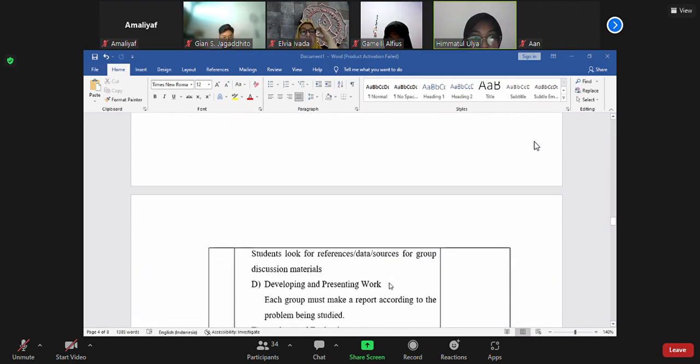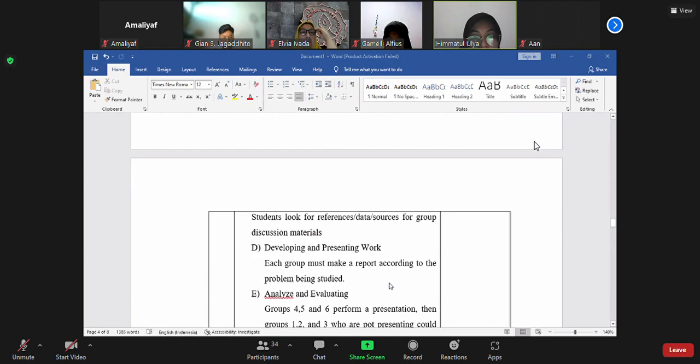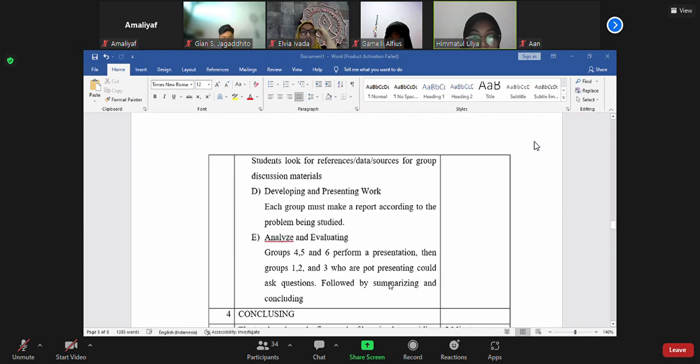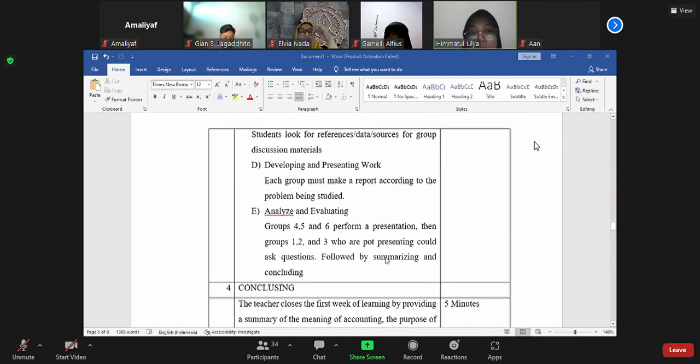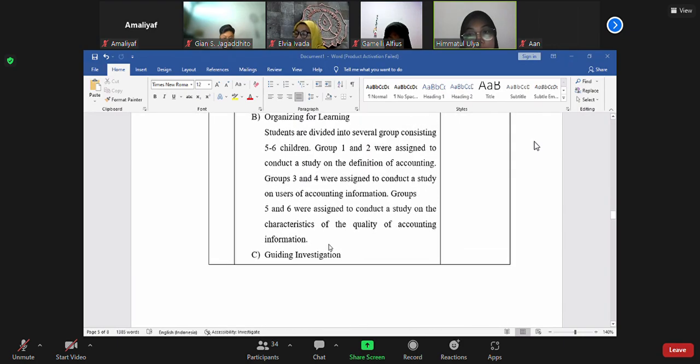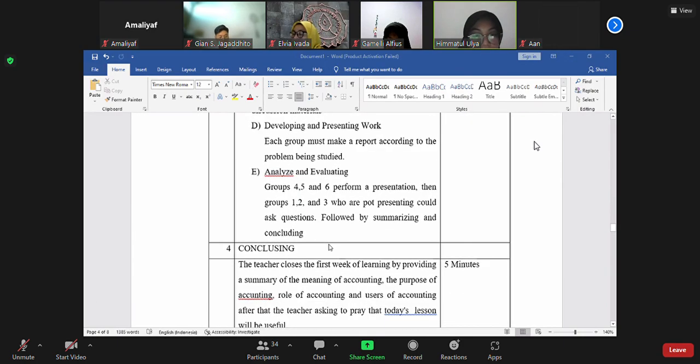C, guiding investigation: students look for references, data or sources for group discussion materials. D, developing and presenting work: each group must make a report according to the problem being studied. E, analyzing and evaluating: groups 4, 5, and 6 perform a presentation, then groups 1, 2, and 3 who are not presenting could ask questions, followed by summarizing and concluding. The time allocation is 60 minutes.